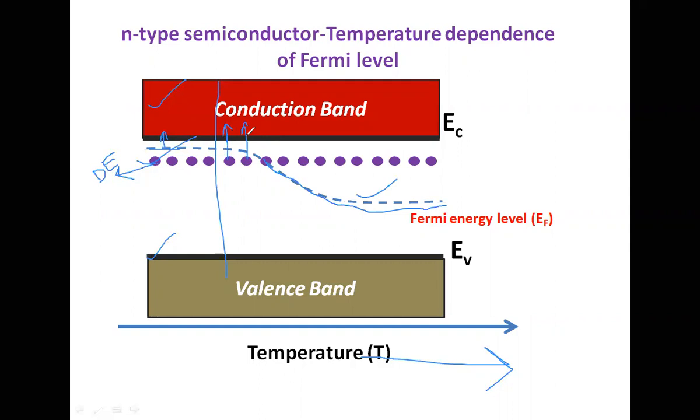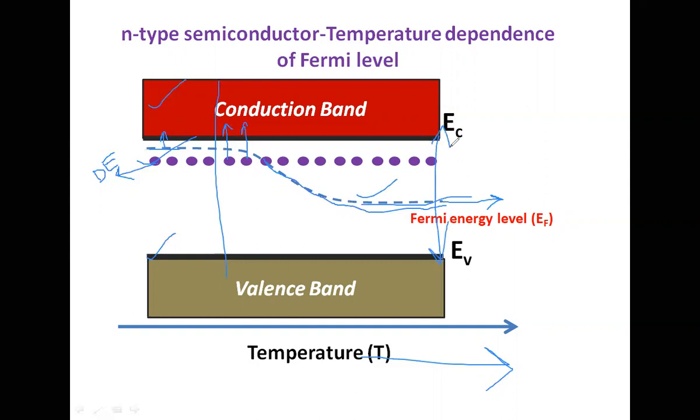It means initially the Fermi energy level is very near to the conduction band, especially the bottom of the conduction band, and as we increase the temperature, because electrons are getting excited into the conduction band, the position of the Fermi energy level decreases, and finally it reaches a position exactly at the midpoint of this particular forbidden energy band gap.